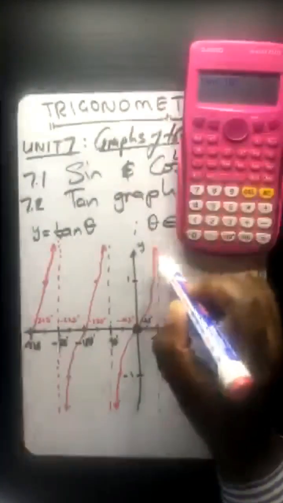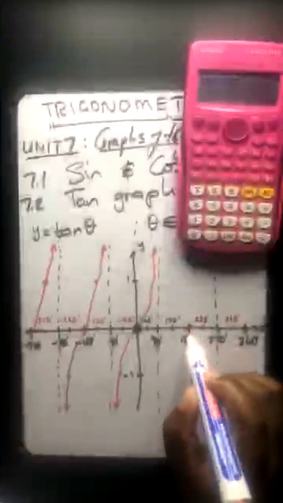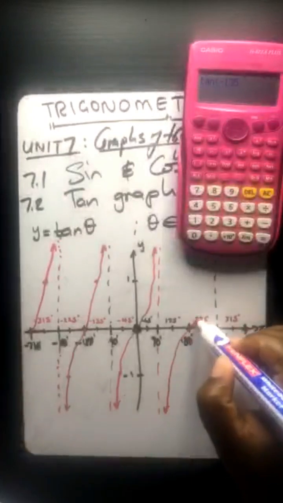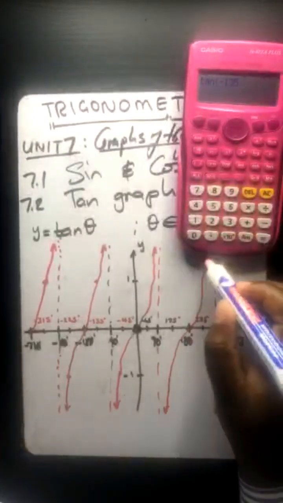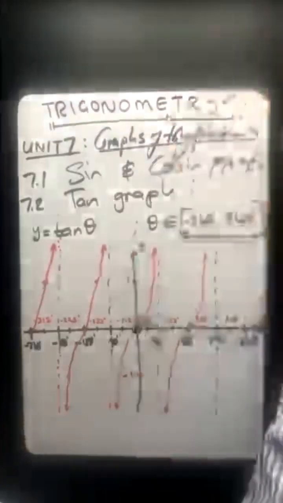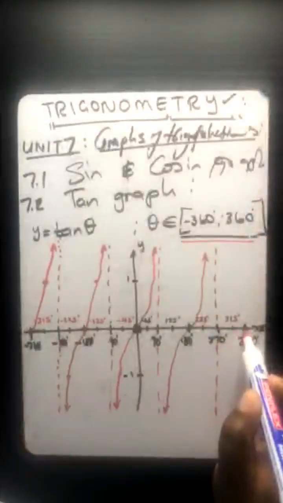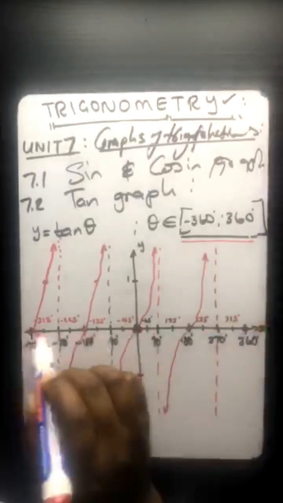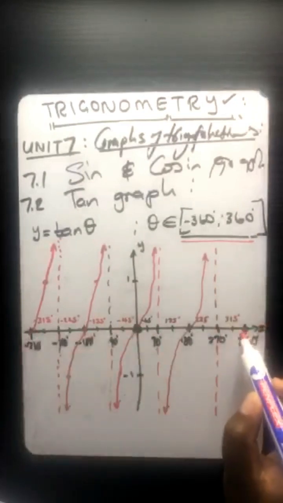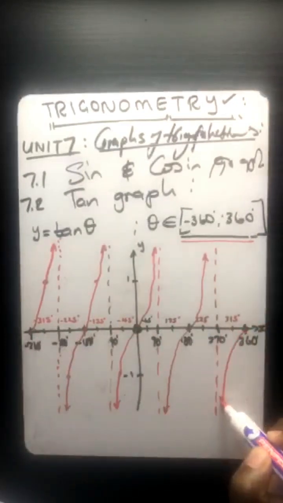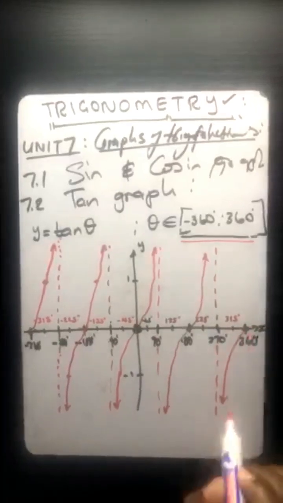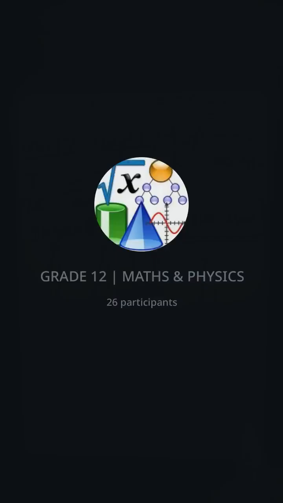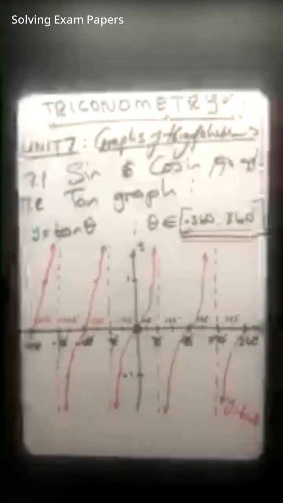Even though my drawing looks like I'm trying to run away, I know you guys will draw it very nicely. You might be wondering whether it can do that, but you can see below the x-axis it actually goes downwards. So this is how you plot your function of y equals tan of x between that range.